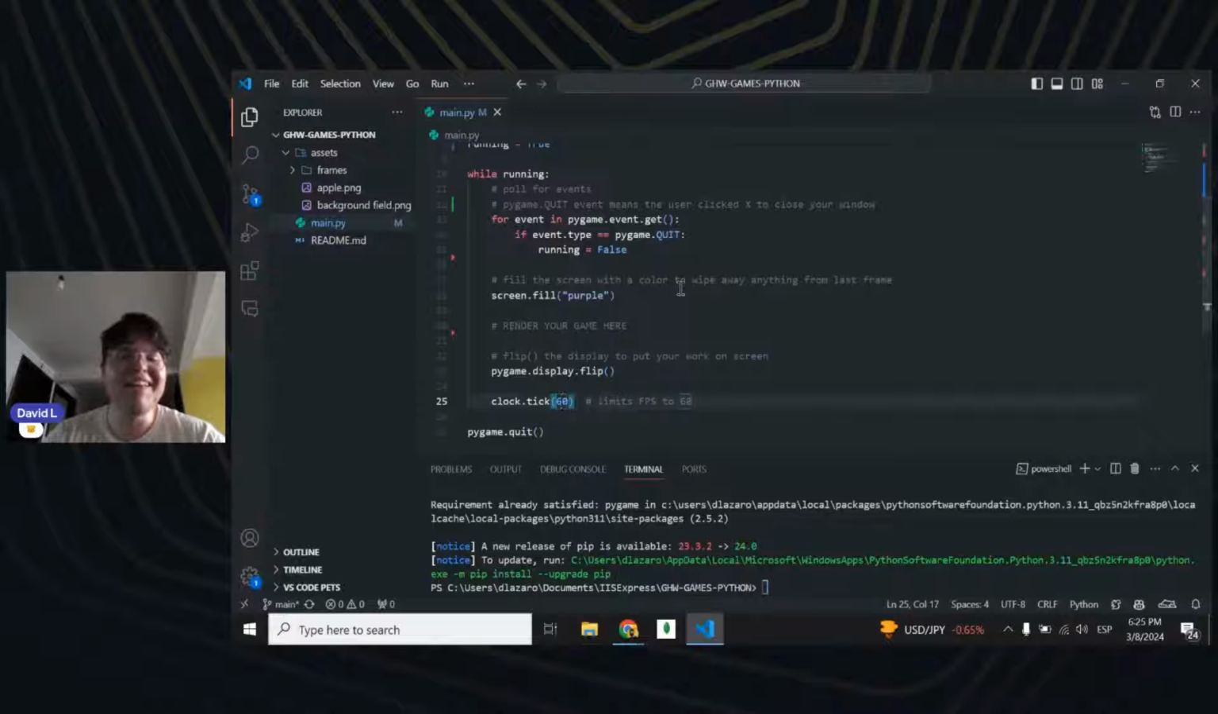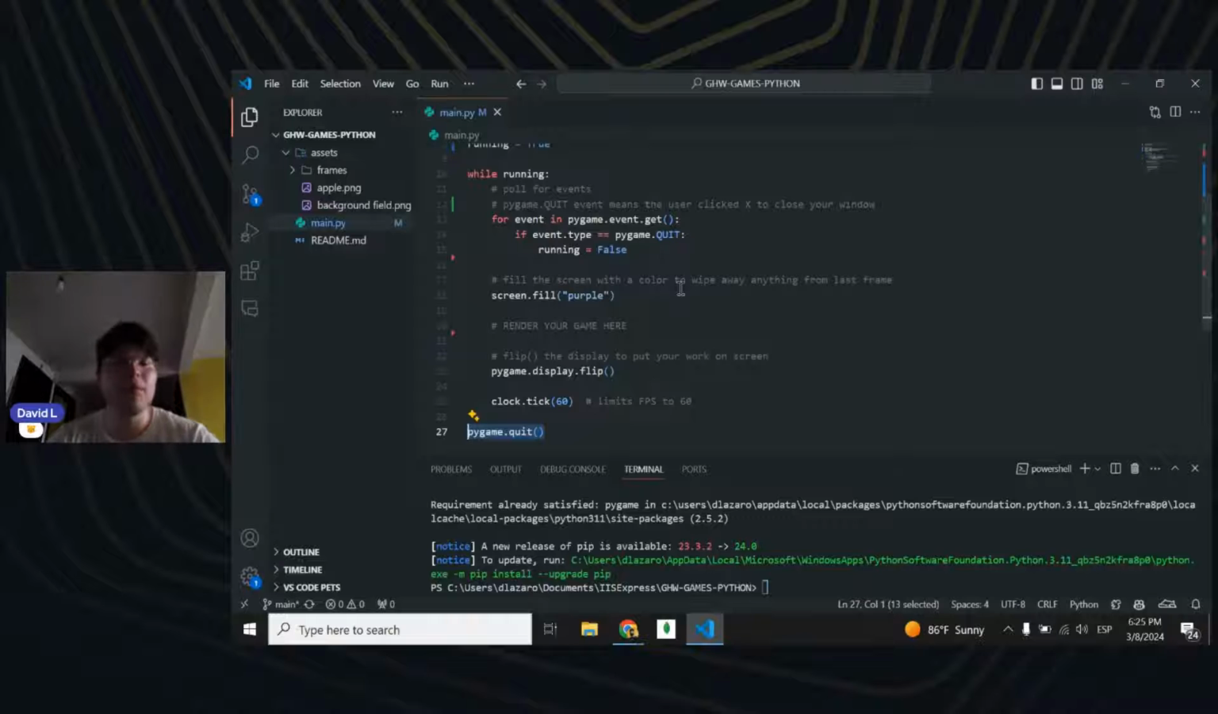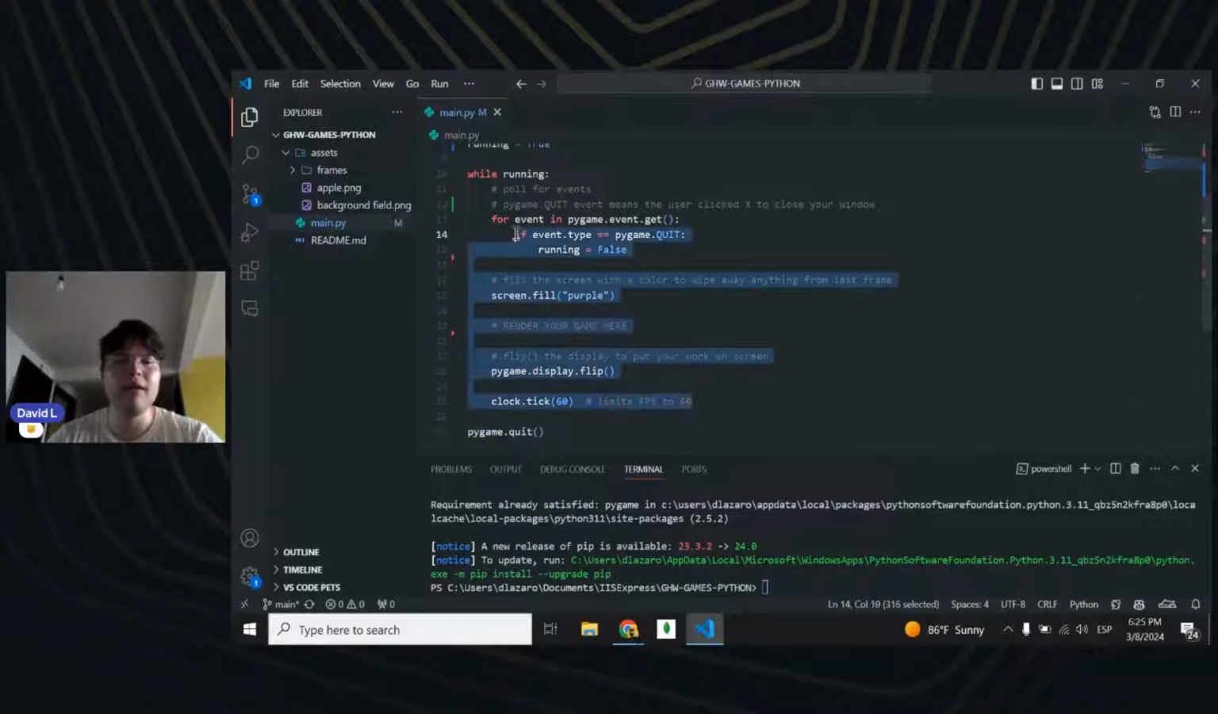But no, don't worry about it. It's not going to explode, but my computer has like 70 hertz of refresh rate. So even if I put 120 FPS, I'm not going to be able to see that. And after that, PyGame is just going to be quitting itself. But until then, this is going to be running.